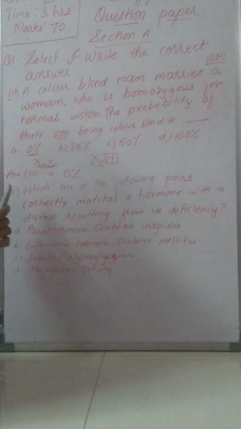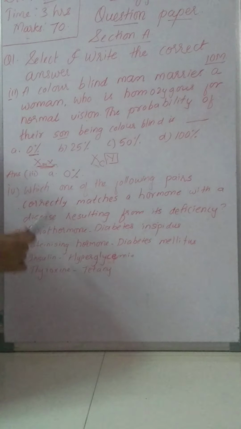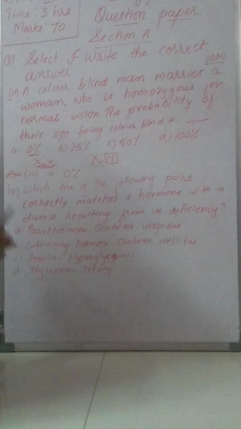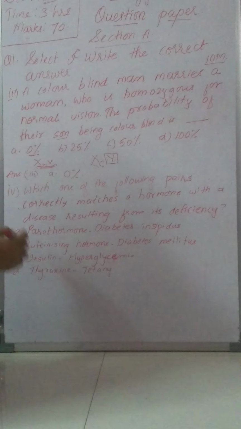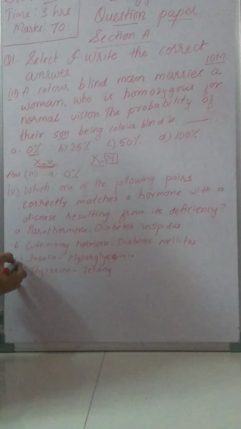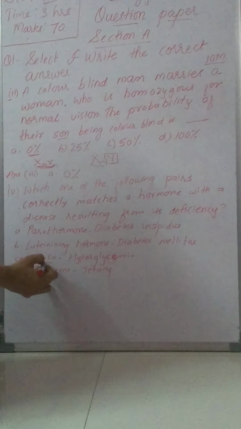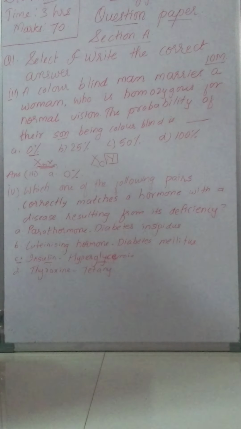The answer for this question is present in chapter number 9, that is control and coordination. Now out of these 4, the correct answer is C, insulin, and the name of the disease is hyperglycemia.